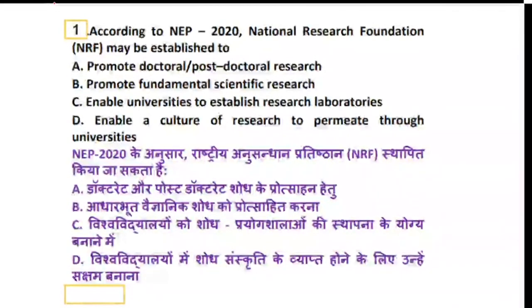So let's discuss. The National Research Foundation is established to enable a culture of research to permeate through universities. A key mandate of NRF is to establish, to grow and to enable research at universities in India, where current research is very restricted.